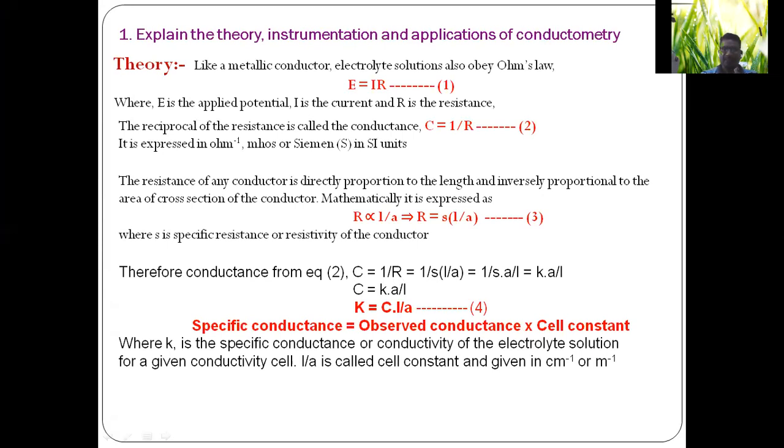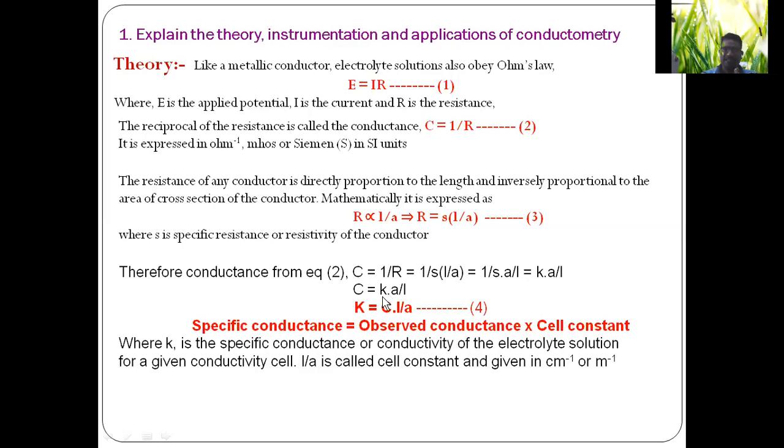Okay, that means instead of R, we have to substitute rho l by A. Then it can be written as 1 by S into A by L, that is equal to 1 by S. We can take it as one more constant K into A by L. Then this can be written as C directly. C is equal to K into A by L.